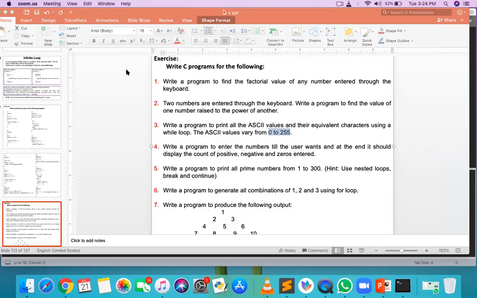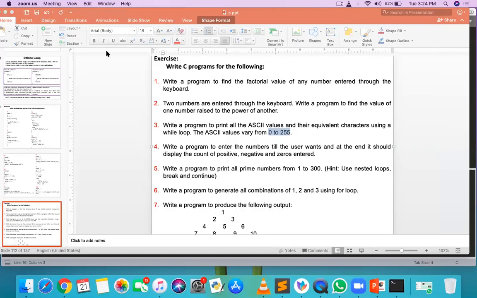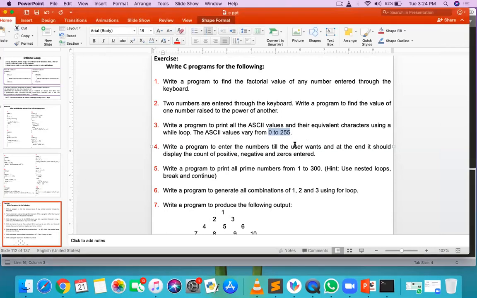Unsigned character. Yes, do the unsigned character. Just define a character variable as an unsigned character, and use a for loop where the character variable is equal to 0, character variable less than or equal to 255, and character variable plus plus, and just print that character variable using %c and that character variable.